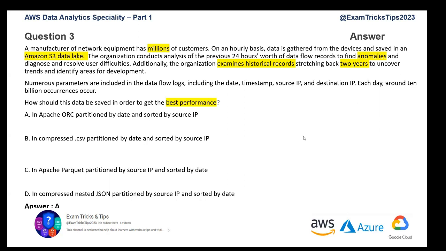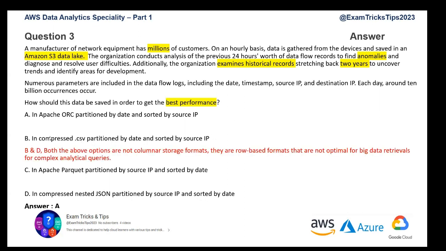And in the case of data analytics, where terabytes of data are available, columnar data storage is the most useful format. Parquet is one of those, ORC is one of those. Based on that fact alone, we can eliminate B and D, since they do not use a columnar data storage format.